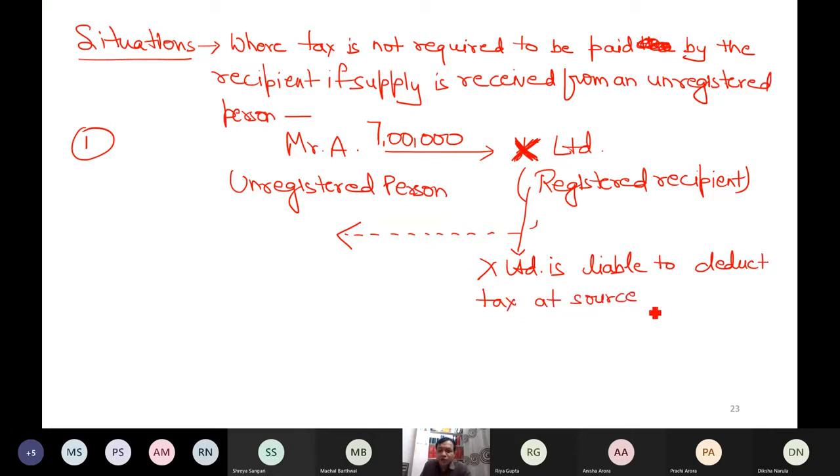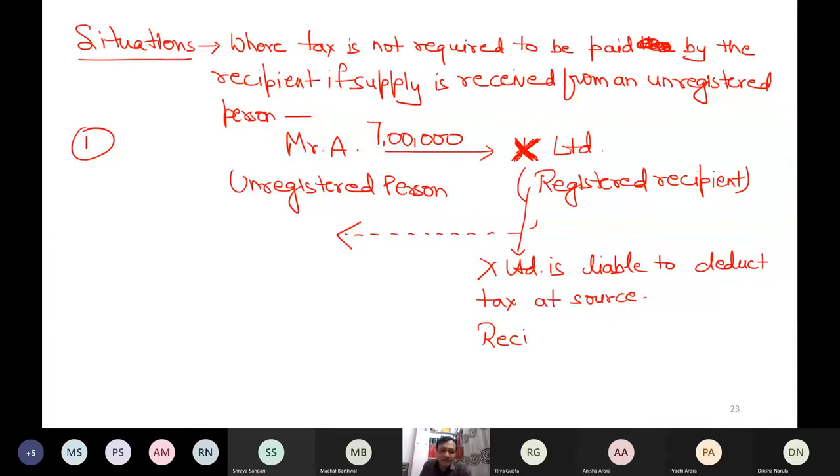Now, one thing must be clear in your mind, that whosoever is the recipient can be the deductor. Supplier can never be the deductor. Of course, supplier can also be the deductor, but as far as this transaction is concerned, supplier can be the deductor for those from where he or she is receiving the goods.